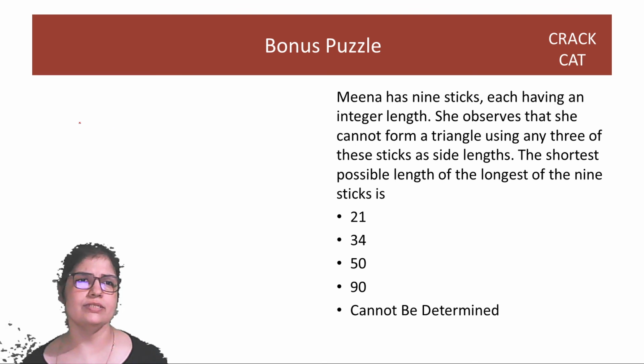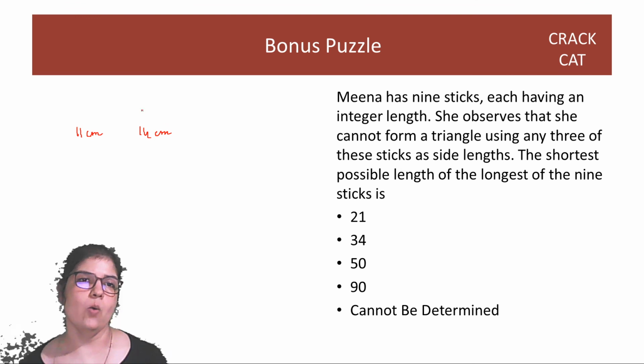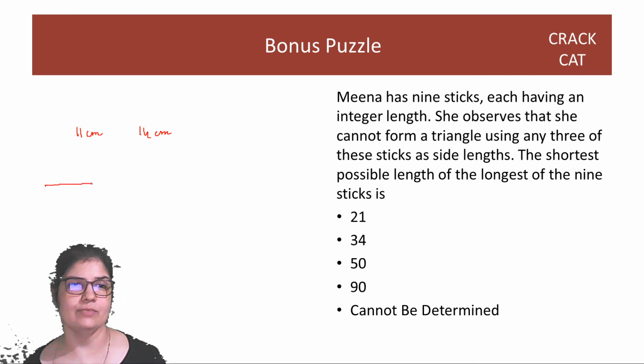So if I have 2 sticks, let's say one stick is 11 centimeter and the other stick is 14 centimeter, what can be the side of the triangle? So you say that this 11 centimeter stick and this 14 centimeter stick, which is a little bigger, right? If I place it in a straight line, a triangle will not be formed.